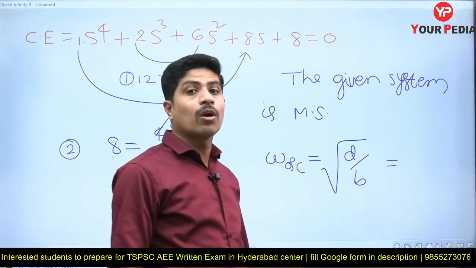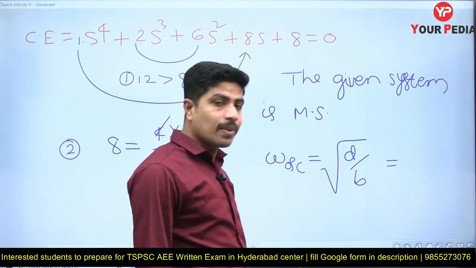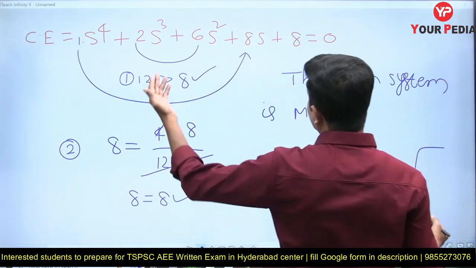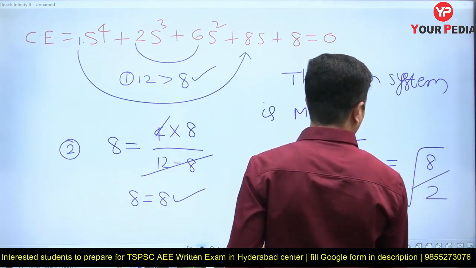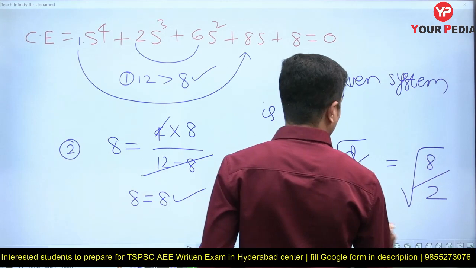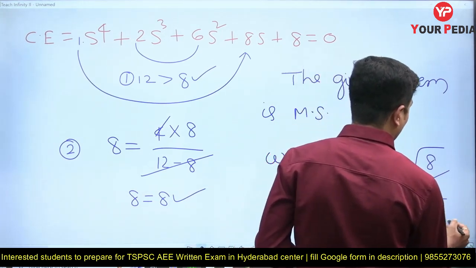For third order, it is the square root of C by A. But here in fourth order, it is the square root of D by B. D is 8, B is 2. So omega oscillations is equal to 2 radians per second.